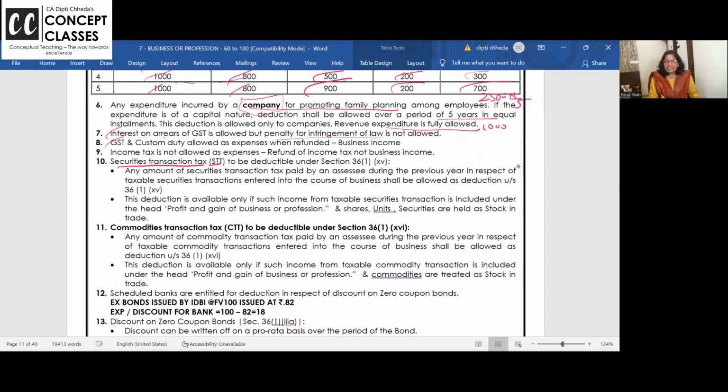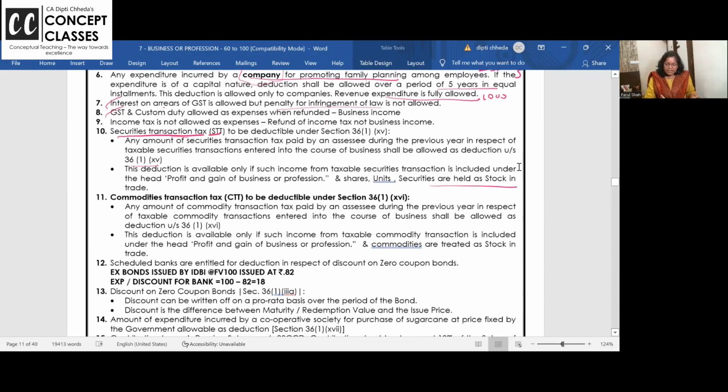Security transaction taxes you paid when you buy shares. So STT is allowed as business expenses, provided these shares you show as your stock in trade. You know, buying and selling shares is your business. You are doing intraday. It's your business income. Same for commodity transaction tax. It's allowed if commodities are treated as your stock in trade.